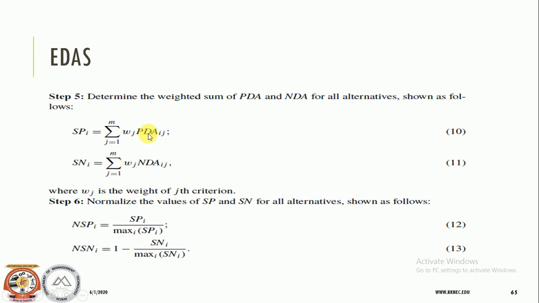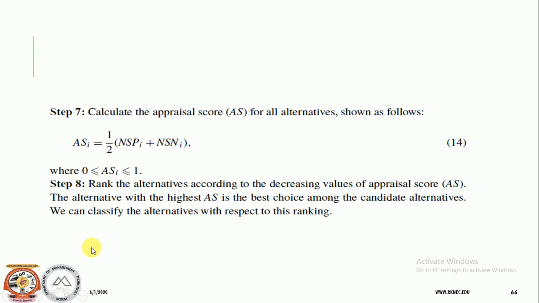In the fifth step, we are making the summation of the positive distance average and the negative distance average, and in step 6 we are going to normalize that value by calculation of SP and SN. Now this is the normalized sum of positive distances and the normalized sum of negative distances. Next we will be taking the average of these two values to rank the variable. So the last step will be to get an appraisal score. The appraisal score will be the average of these two, and finally we will be ranking the alternatives according to the decreasing value of the appraisal score. If not, we can use the increasing value for ranking also.